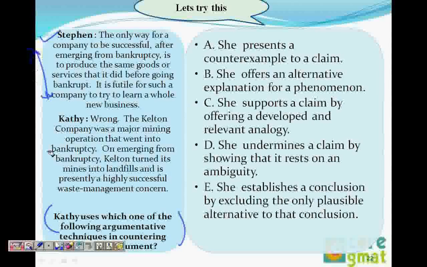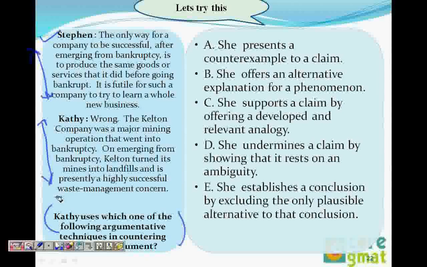And what does Kathy say? Kathy says wrong. The Kelton company was a major mining operation that went into bankruptcy. On emerging from bankruptcy, Kelton turned its mines into landfills and is presently a successful waste management concern. Before we go to the answer choices, what do you think Kathy did to counter Stephen's argument? Stephen was trying to explain that companies that have gone bankrupt should come back and do the same line of business. Kathy was weakening what Stephen was saying by giving a counter example. She didn't do anything else.